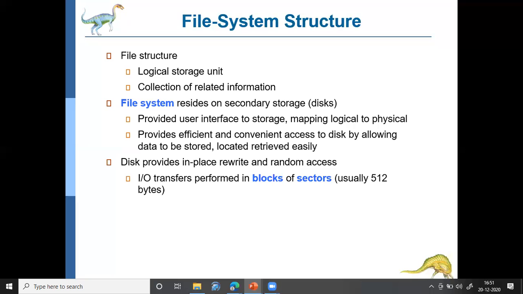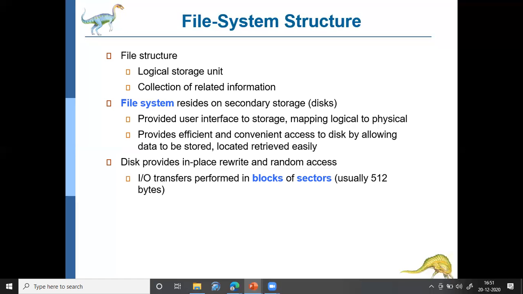Whereas data transfer from or to the disk, the secondary storage device, is mentioned in terms of blocks. What is a block? Normally one block is equal to 512 bytes. So in this chapter we'll be using the term blocks for data transfer. Whenever the term block comes, you should understand that a block is equal to 512 bytes. With respect to disk, we use the term block rather than bytes.